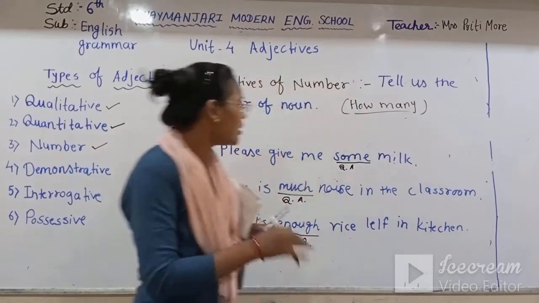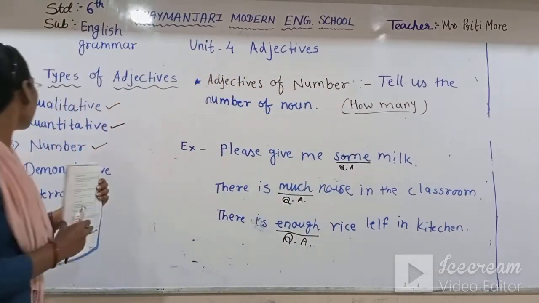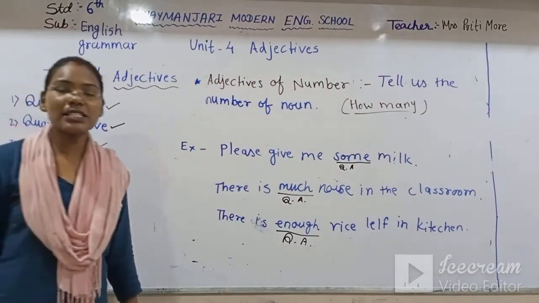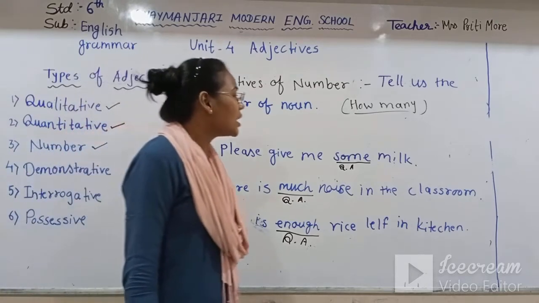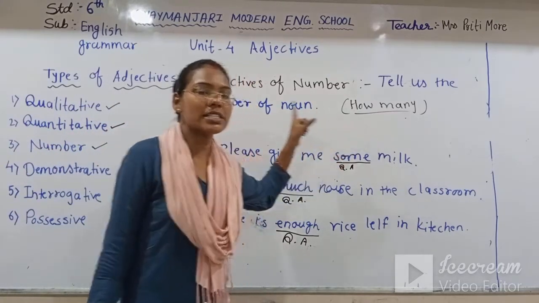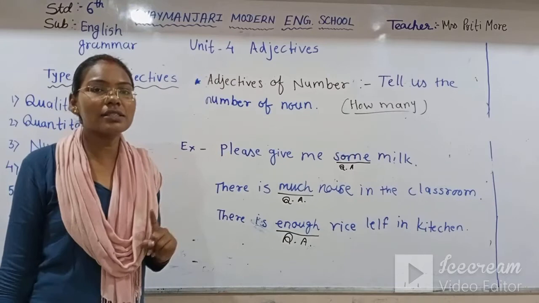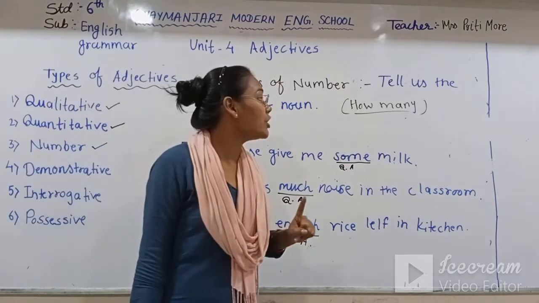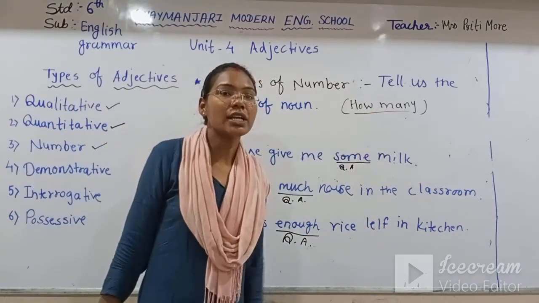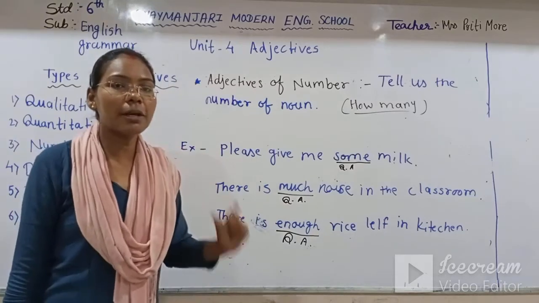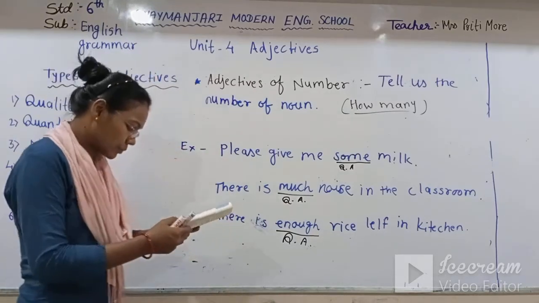In the quantitative adjective we ask the question with how much. Now in the adjective of number we have to ask the question to the sentence with how many. So you will get the proper adjective of number.